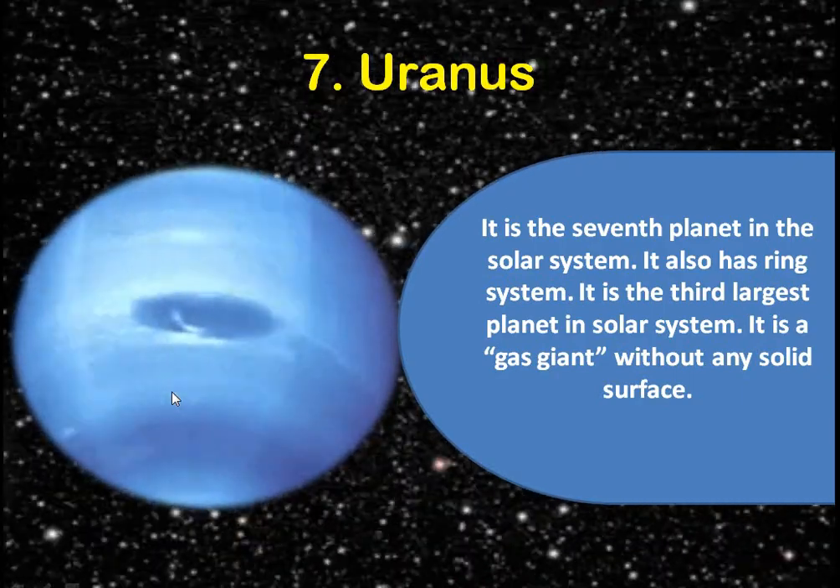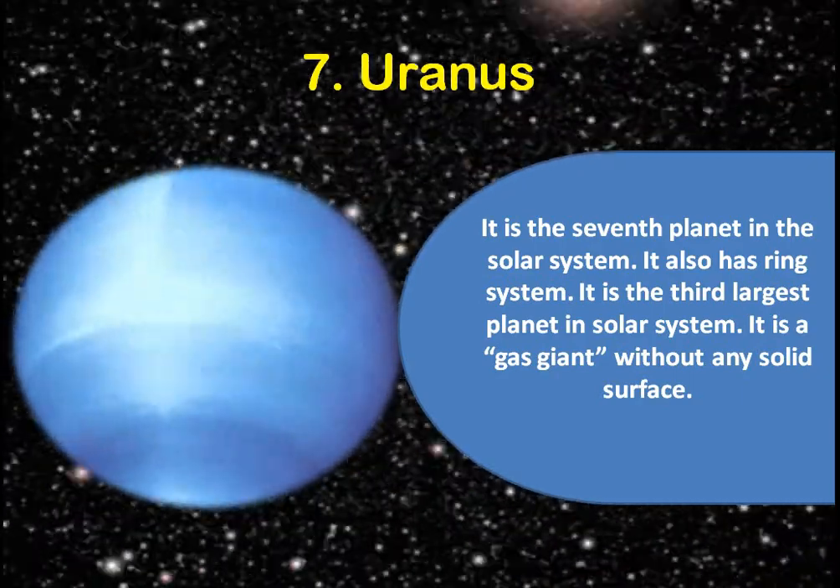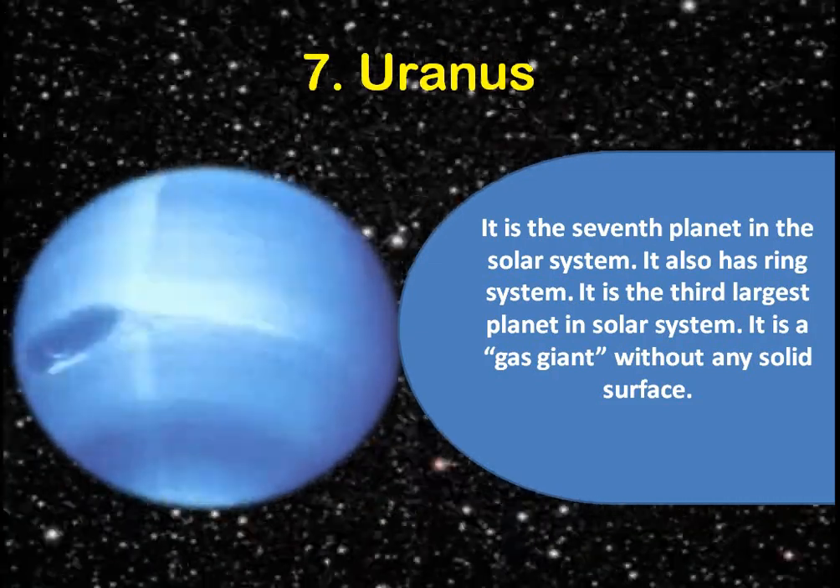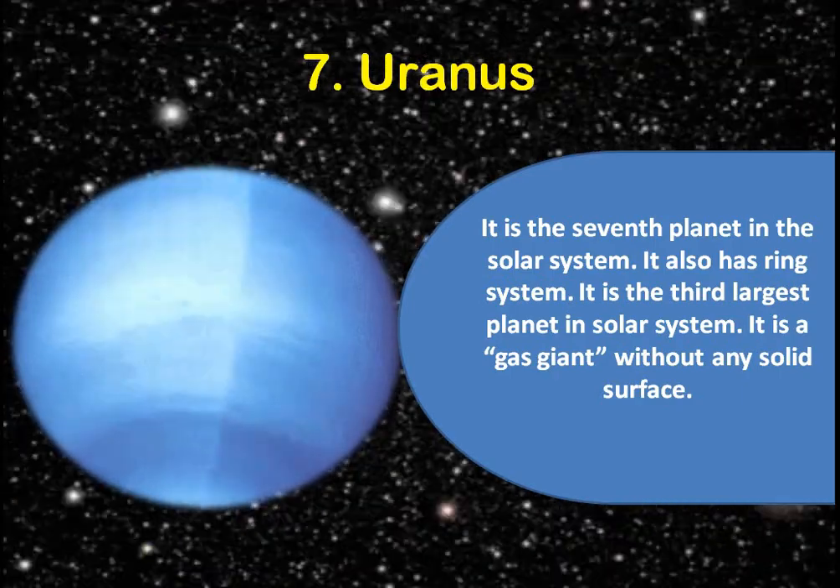Gas means that it has no surface. Only a set of gases are there. A bundle of gases is moving around in the planet Uranus. Okay, there is no solid surface.